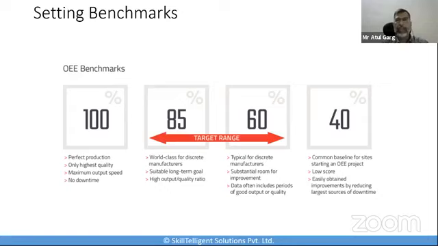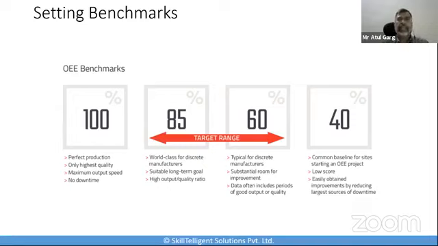Now, if I look back, most of the discrete manufacturers actually achieve something like 60%. They are not able to achieve more than 60%, which means that there is a substantial improvement possibility from 60 to 85%. So we normally take this as a range, 85% as a target for the discrete industries and 60% as the normal ratio which most of these companies are able to achieve. But if you are at 40%, then it definitely is a very low score, and you really need to look around and figure out what needs to be done to improve.